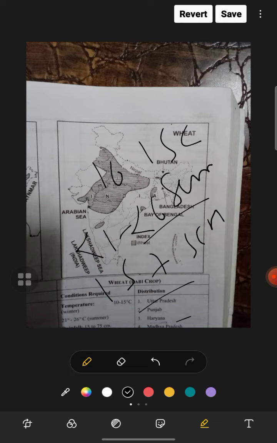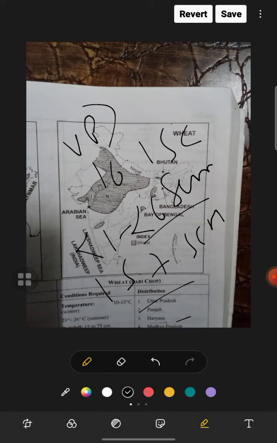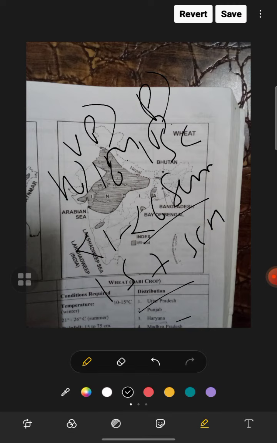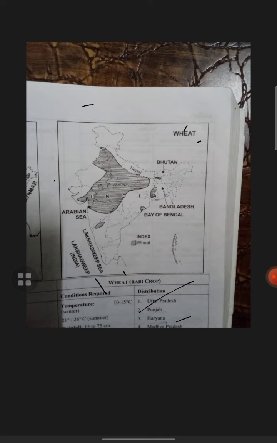UP first, then Punjab, then Haryana, then Madhya Pradesh, then Rajasthan. So UP is the highest in wheat production. We generally make some mistakes, thinking Punjab, Haryana, but no, that is UP.